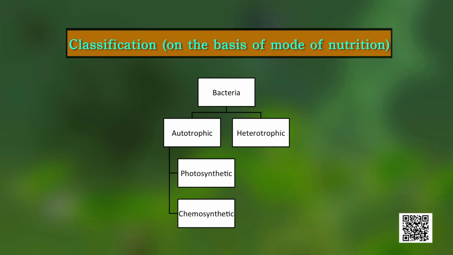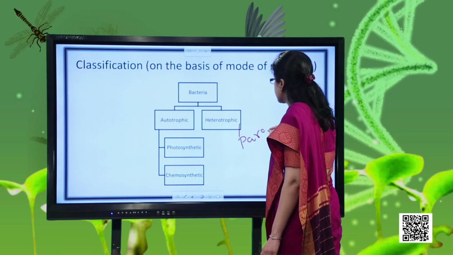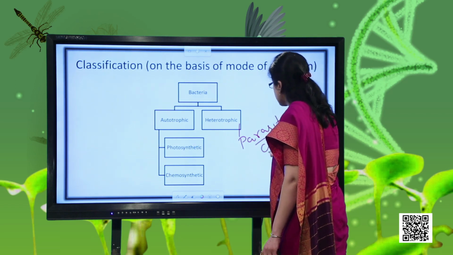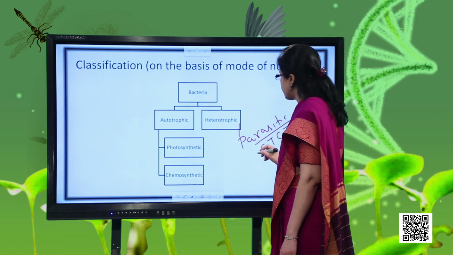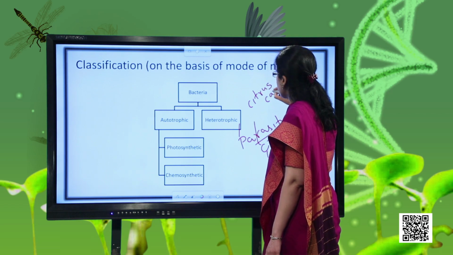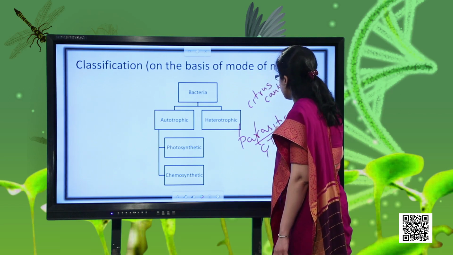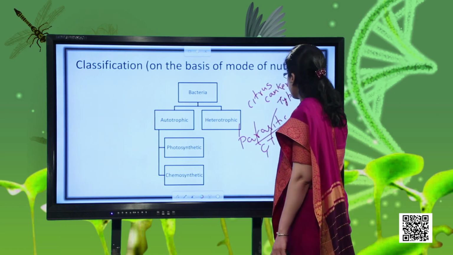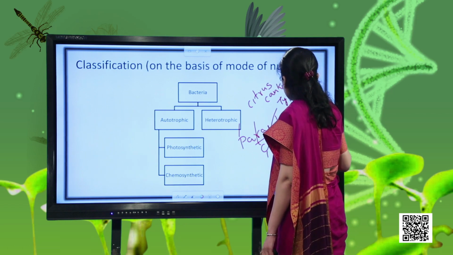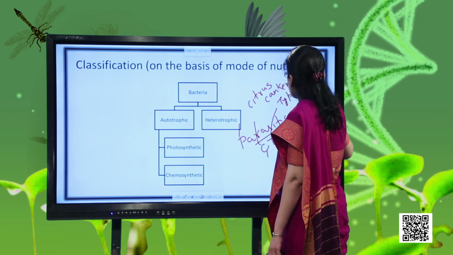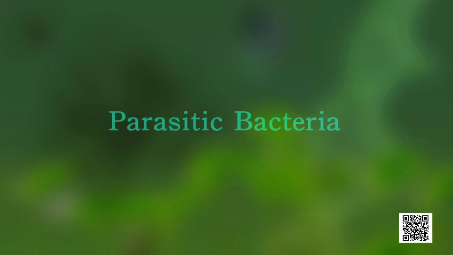And for learning the names of different parasitic bacteria, I can give you a short trick, and that is CTCT. Okay, now let's see what this word means. The first alphabet C refers to citrus canker. This is a bacteria which is a parasite on plants. Then we have typhoid. Again, this is a bacteria which causes disease. Then we have cholera. This is also a disease causing bacteria, so obviously it will have a parasitic mode. Then we have tetanus. So with the help of this trick CTCT, you will be able to learn the examples of parasitic bacteria.